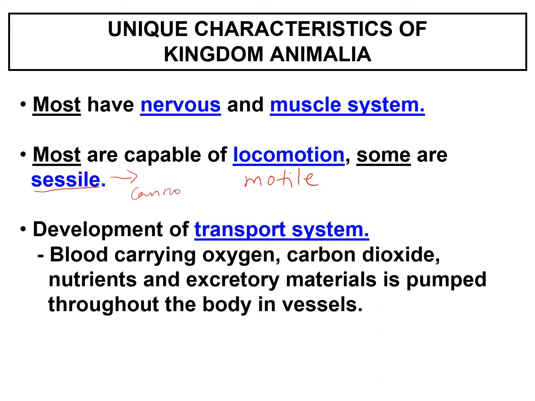Cannot move. So they will be stuck in the same place. Animals undergo development of a transport system, which includes blood carrying oxygen, carbon dioxide, nutrients, and excretory materials, pumped throughout the body in vessels.